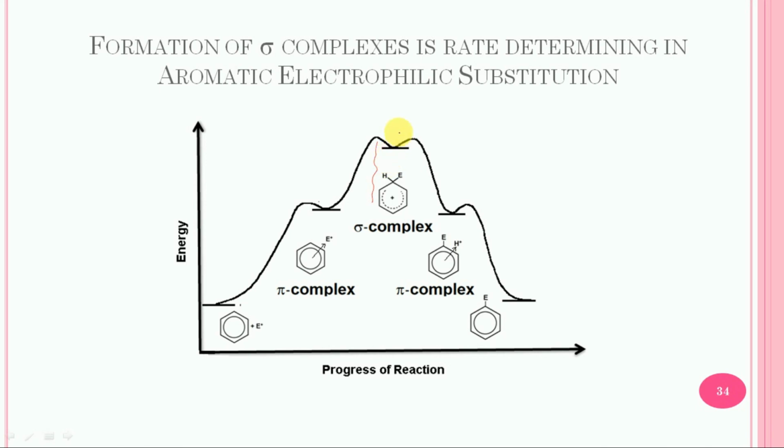The maximum activation energy corresponds to the formation of the transition state for the sigma complex.